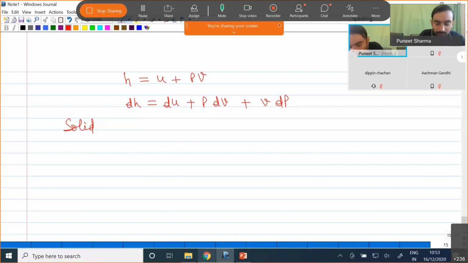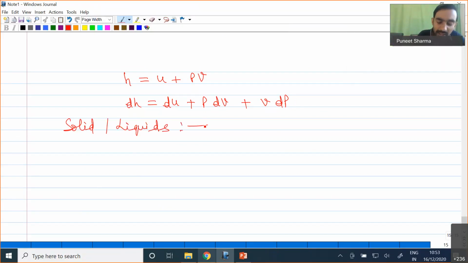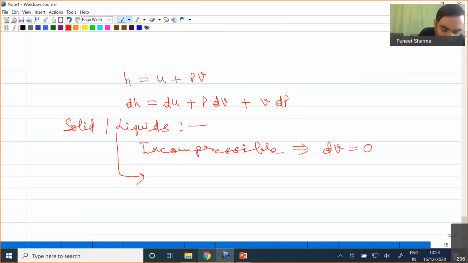If I consider the case of solids and liquids, what will be happening? Solids and liquids are of incompressible nature. Because of that, dV will be equal to 0. At the same point of time, solids and liquids also have high density. So because of the high density, specific volume of solids and liquids will also be negligible.